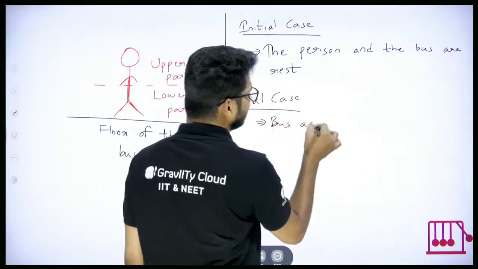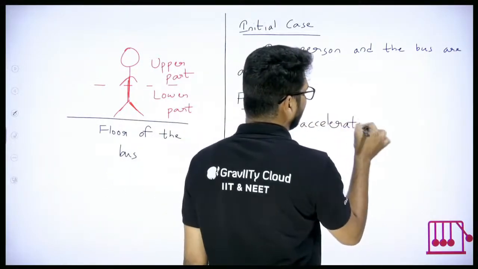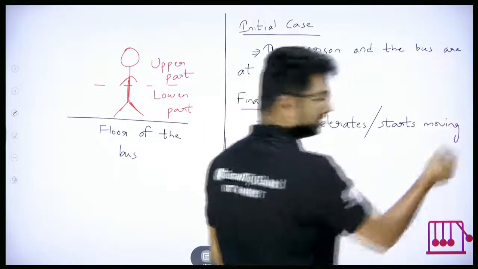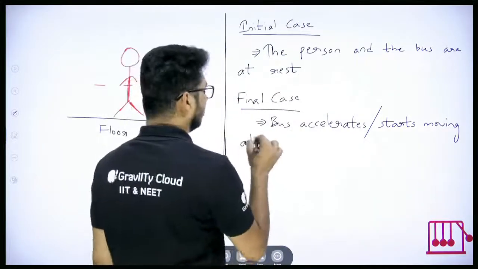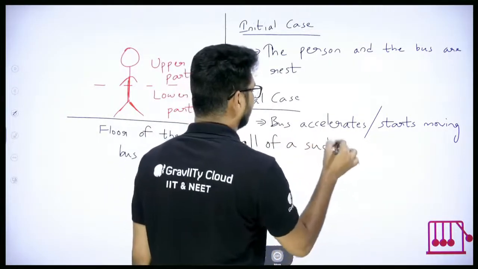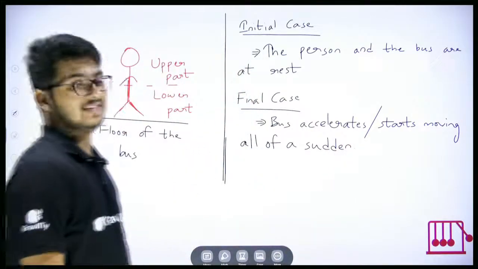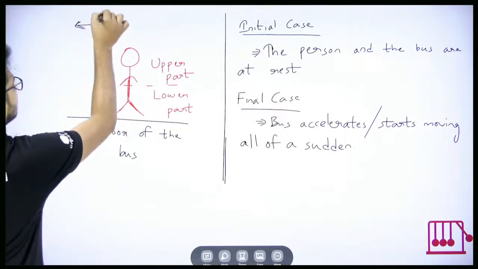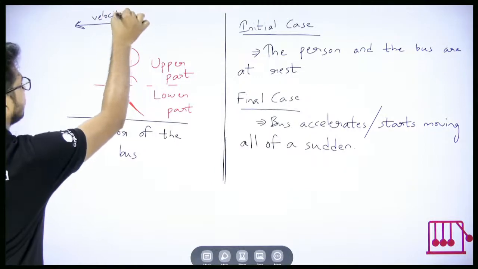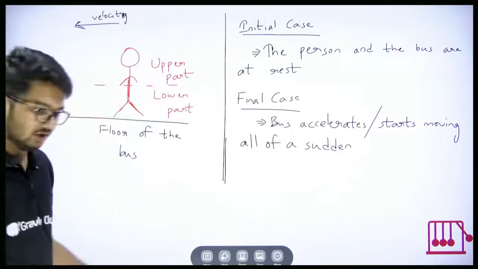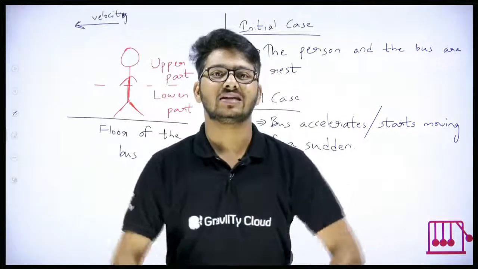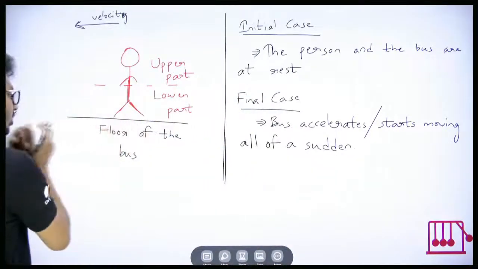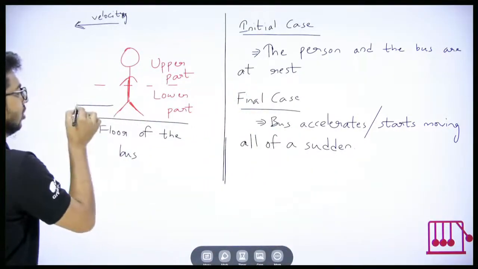The bus accelerates all of a sudden. When we say accelerates, you can say the bus starts moving all of a sudden. Then see what happens. Let's say the bus moves towards the left. Your lower part, your legs, are in contact with the floor of the bus. The floor of the bus is going towards the left, so your lower part will go along with it.